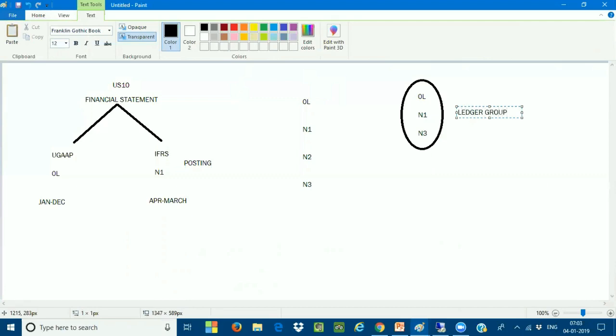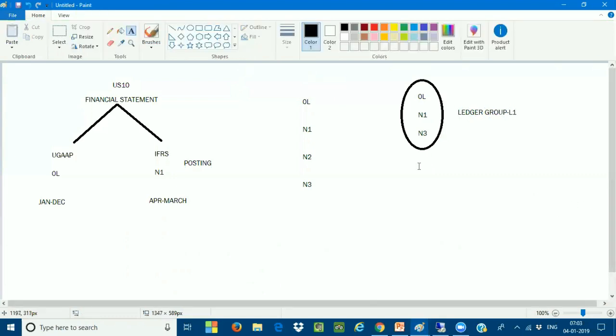Okay, so this ledger group name, I'm just keeping as L1. For example, this is the ledger group I created. Now, what is the business requirement? There are some postings to the leading ledger. Very important, where it should be inherited only for N2 and N3, not for N1. Those particular transactions would have impact to this particular ledger.